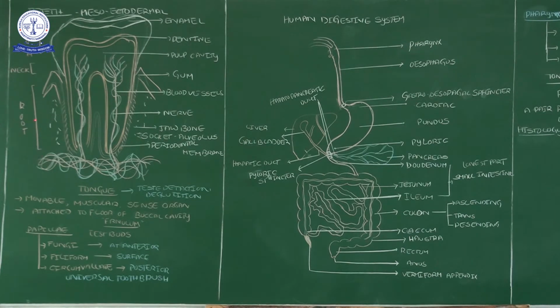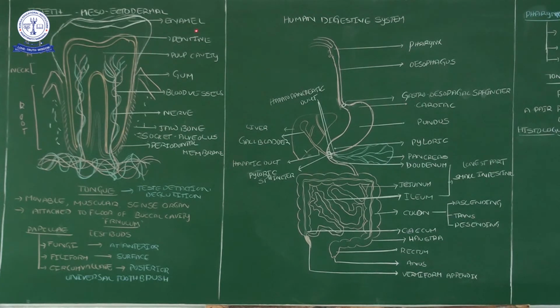We can also explain it like this: the part fixed in the jaw socket is the root. Crown, neck, root are the three major parts. The crown is the visible part, and the root is the non-visible part. In between the crown and the root, the place attached with the gum is called the neck.